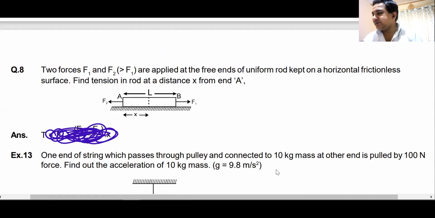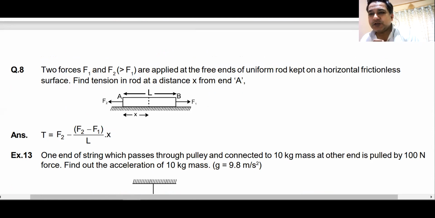What will be the answer to this one? I've opened it. Do you understand how the answer is changing?